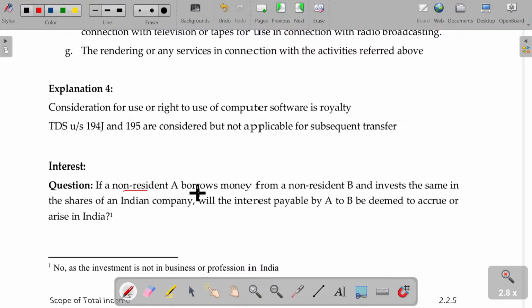If a non-resident A borrows money from non-resident B, we'll see the illustration. He borrows the money from another non-resident. He is being A, he is being B, and invested the same in the shares of an Indian company. Will the interest payable by A to B be deemed to accrue or arise in India? So now the question is, if the money is used in India, automatically this is considered as deemed to accrue or arise in India. Already we have seen that, right?